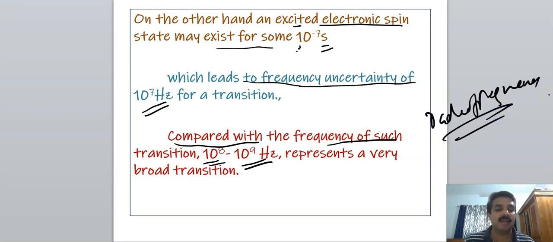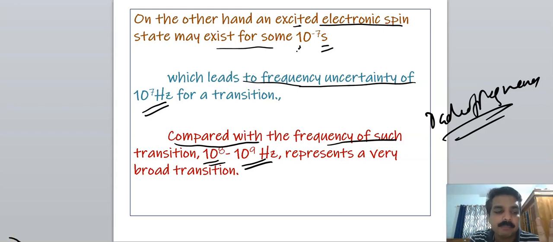So there will be a definite broad transition or broad spectrum, that is, a bandwidth will take place. And these are the reasons for the bandwidth of a spectral line. There are three reasons. One is collision broadening, second is the Doppler effect, and third is the uncertainty principle.